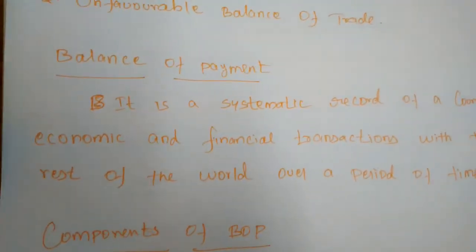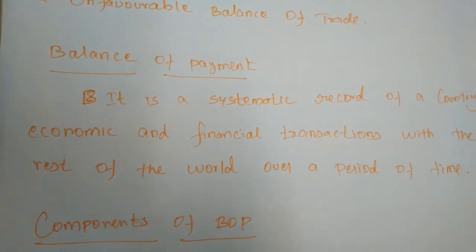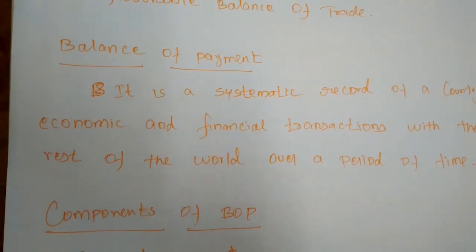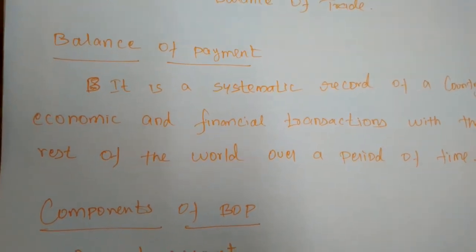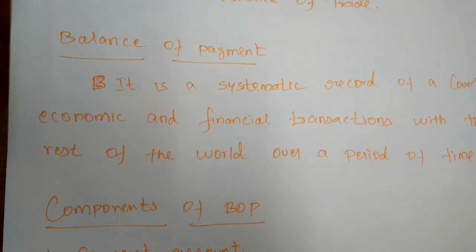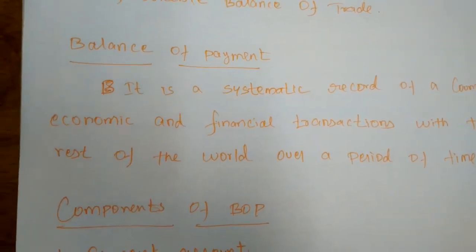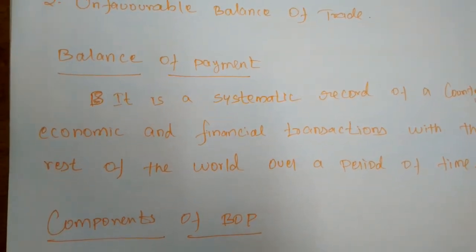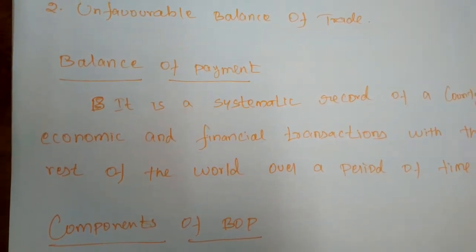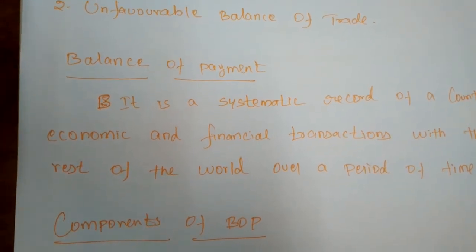Like the balance of trade, which we classified as a favorable balance of trade and an unfavorable balance of trade, the balance of payment also we can classify into two types: favorable balance of payment and unfavorable balance of payment. When receipts exceed payments, the balance of payment is said to be favorable.